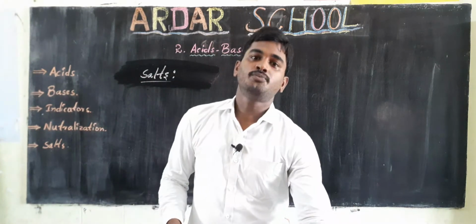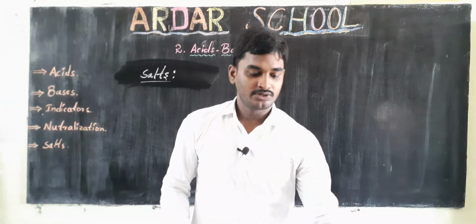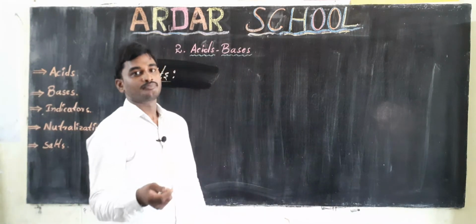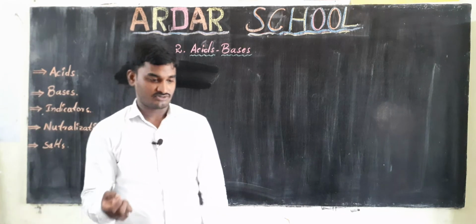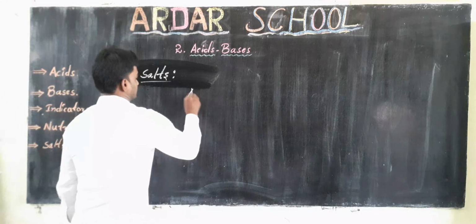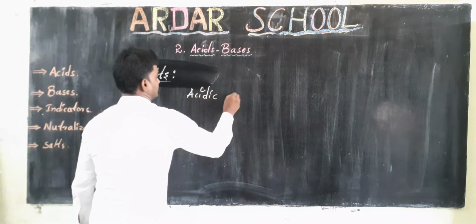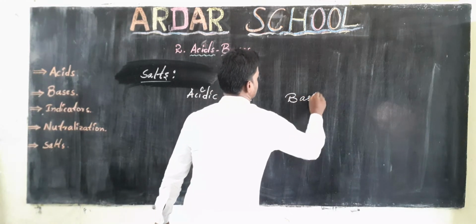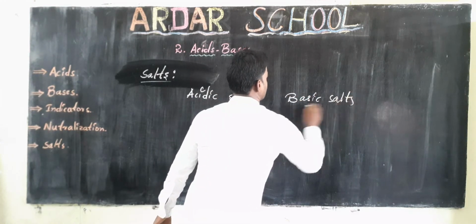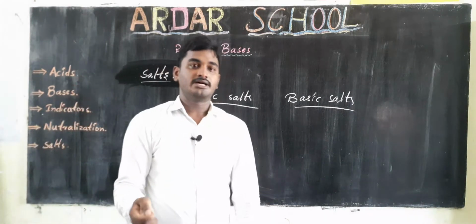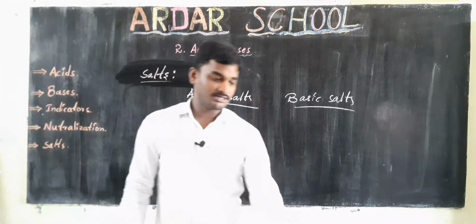Here again, salts are of two types: acidic salts and basic salts. So how are acidic salts formed and how are basic salts formed?